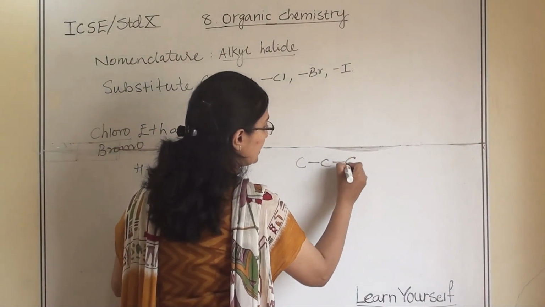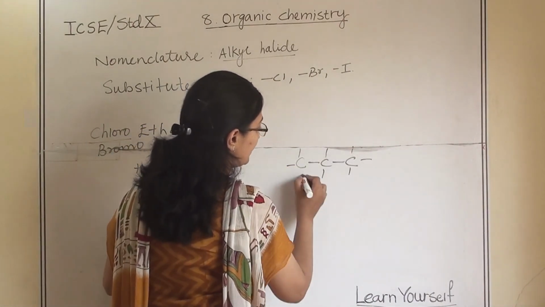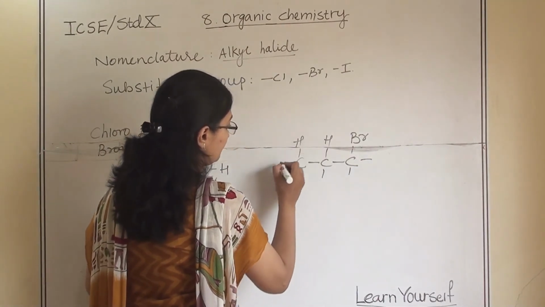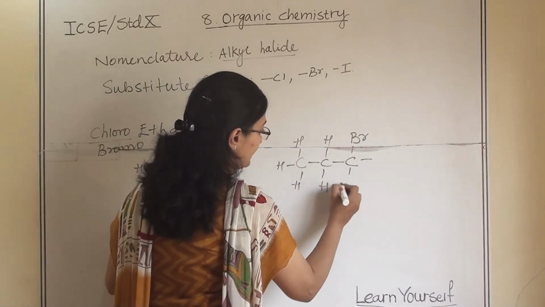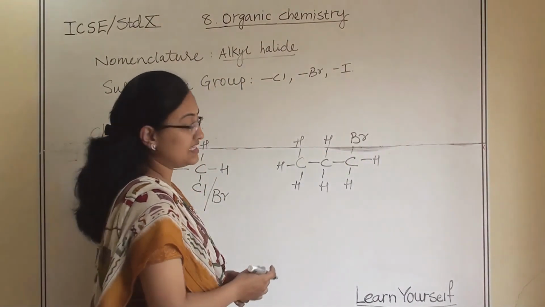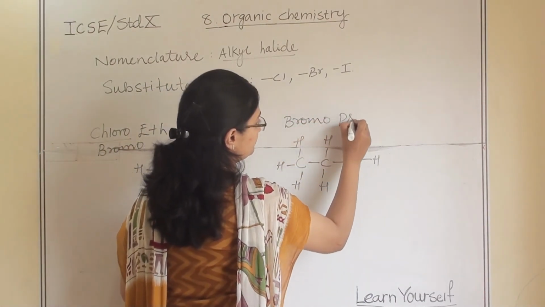And this is how it works for propane also. That 3 carbon atoms will be there and if anywhere bromine is there, so this is our propane and at one place bromine is there. So we are going to write bromopropane.